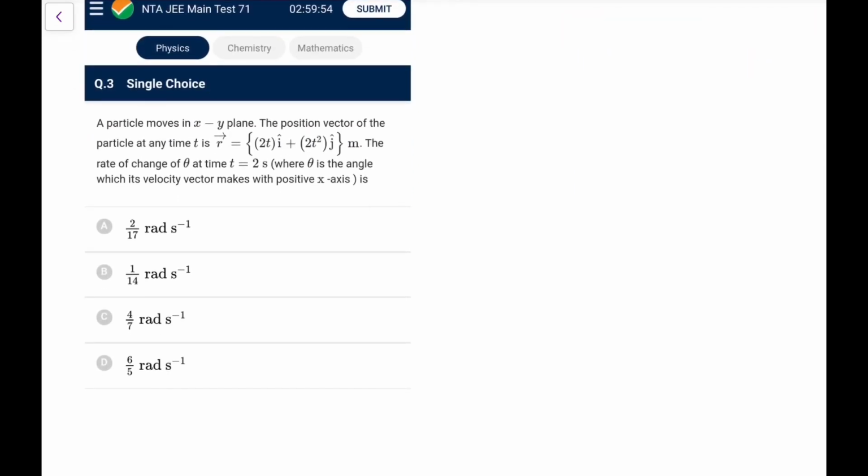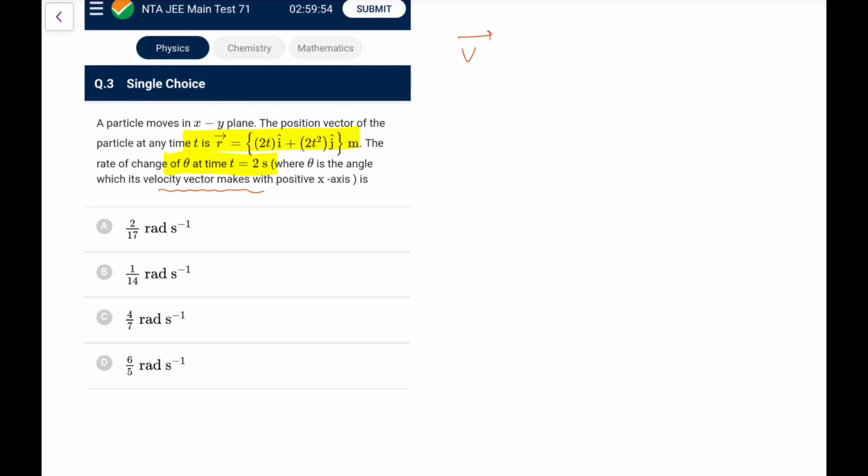A particle is moving in the xy plane. The position vector at time t is this. We need the rate of change of theta at time t equal to 2 seconds. Theta is the angle the velocity vector makes with the positive x-axis.